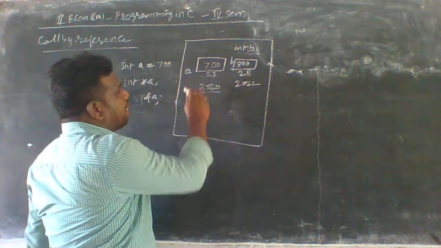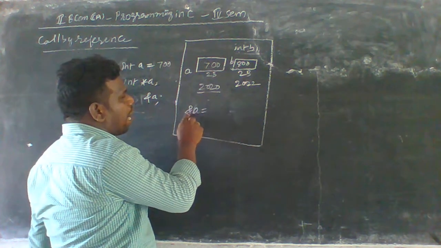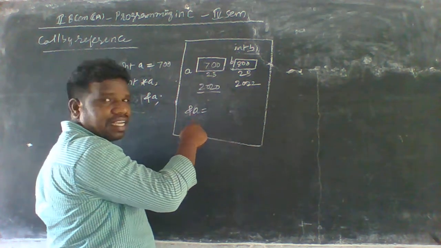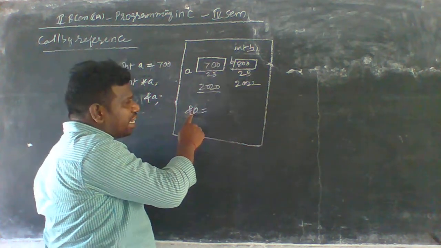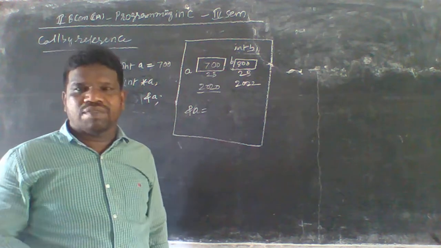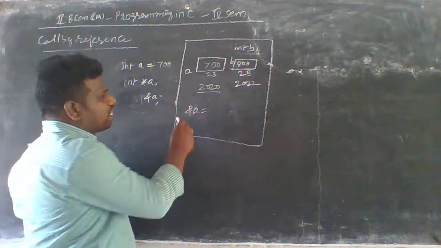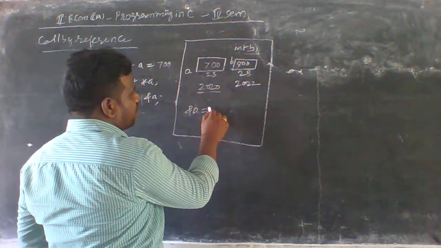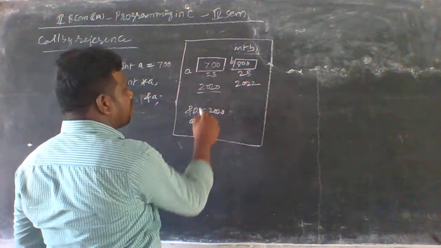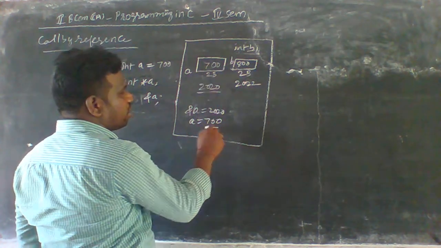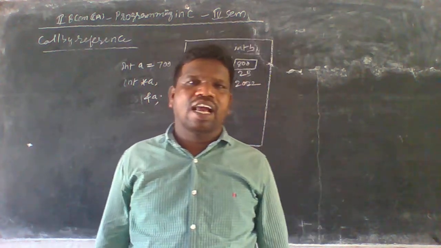So this is the ampersand A. Ampersand A indicates the address of A here. What is the address of A? It is also indicating the reference of A here. So what is the reference of A here? 2020. What is the value of A here? A has 700.